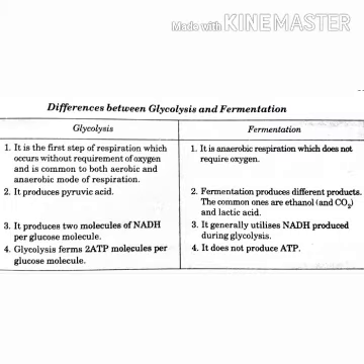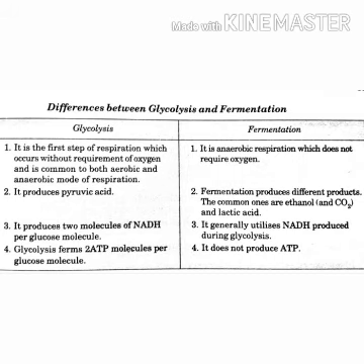Now look at the difference between glycolysis and fermentation. Glycolysis is the first step of respiration, which occurs without the requirement of oxygen and is common to both aerobic and anaerobic modes of respiration, while fermentation is an anaerobic respiration which does not require oxygen. Second, glycolysis produces pyruvic acid, and fermentation produces either ethanol or lactic acid.